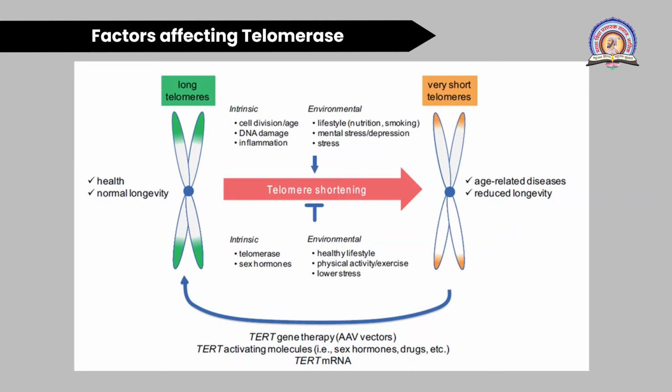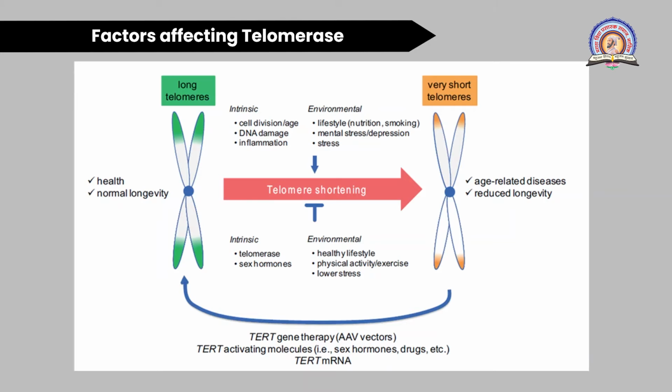And now let's come to that T, you can see the blue portion T, that T is nothing but the inhibition sign. Okay, that is the good sign. That is, below you can see intrinsic and environmental factors which are good for the telomere. That means that they will not cause telomere shortening, they will prevent the telomere shortening. So what are these factors? We'll see first intrinsic factor.